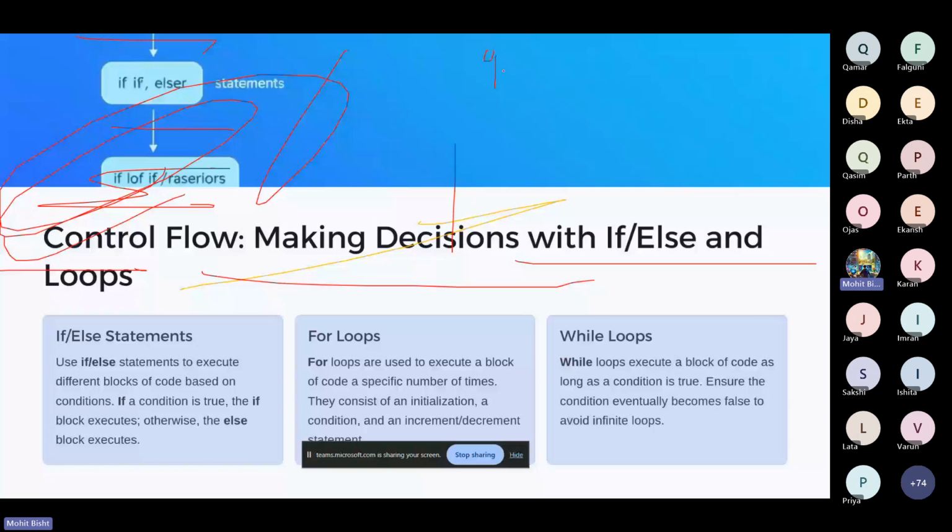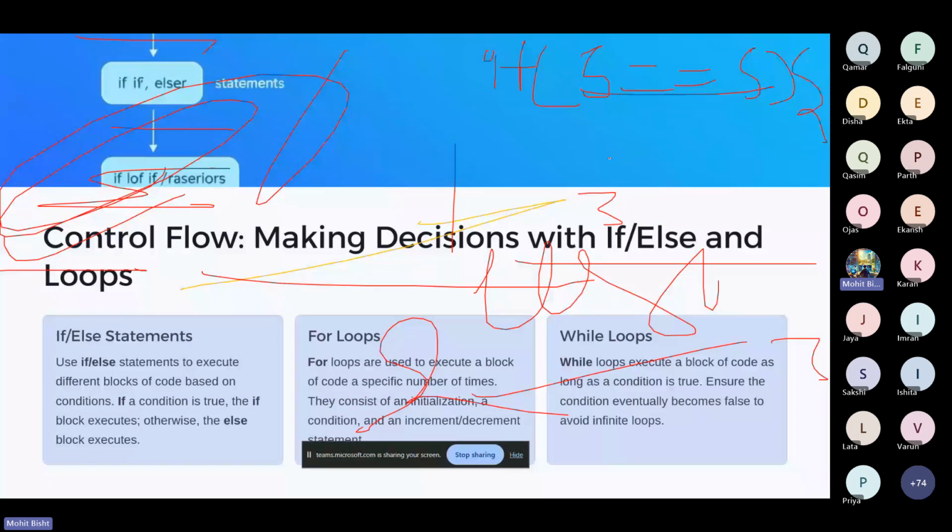If this equals this, then it will redirect to this block. If this is not equal to this, it will redirect to this one and print the value. Suppose 5 is not equal to 5. Suppose the user has entered a certain value, 10 or something like that, which is not equal to 5. Then it will not go to this if block, it will simply move out to the else block and print what the value of this is.